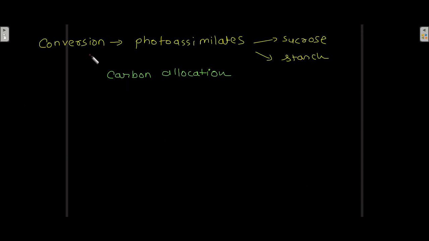Now the conversion of these photoassimilates, that is the products formed due to photosynthesis, that is triose phosphate and glyceraldehyde 3-phosphate, into sucrose or starch is known as carbon allocation. In carbon allocation, the photoassimilates are converted into sucrose or into starch.